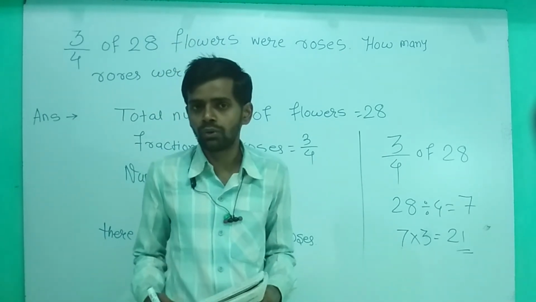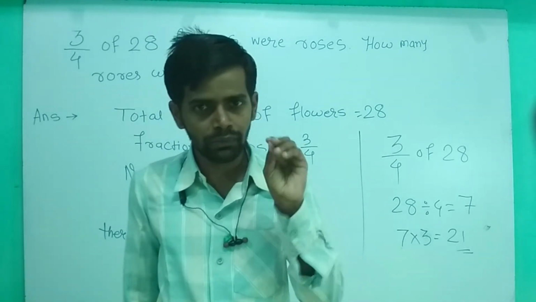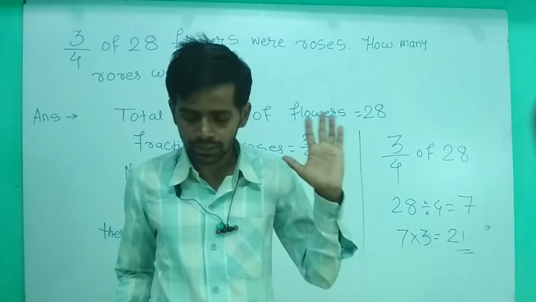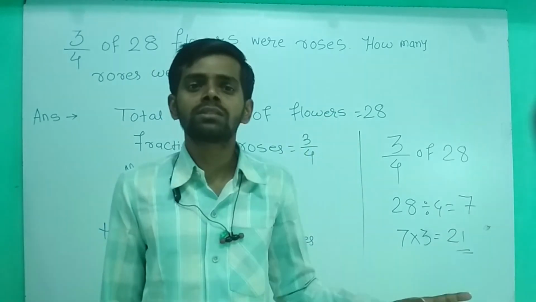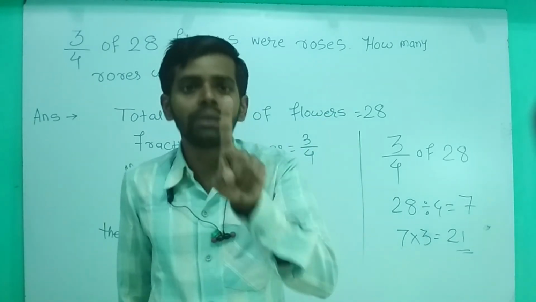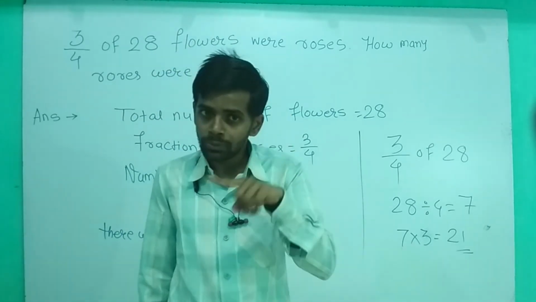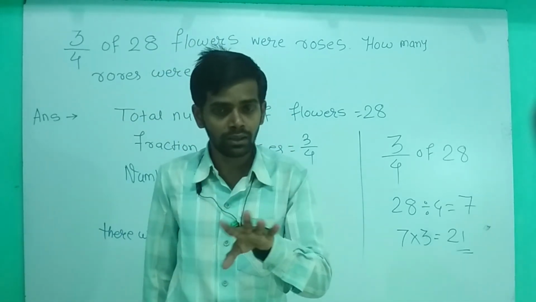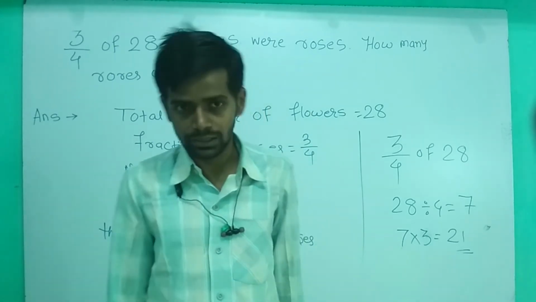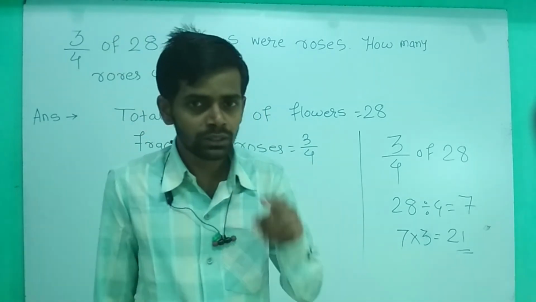That means what? First of all, we will create the 5 equal parts of 70. तो 70 को आप पहले 5 से divide कर दो. Then whatever the answer is coming is telling about the one part. वो one part बता रहा है. And we want the 3 parts. तो जो भी आंसर आएगा उसको न्यूमरेटर से फिर मल्टीप्लाई करना. Then you will get the answer. I hope you understand. Okay.